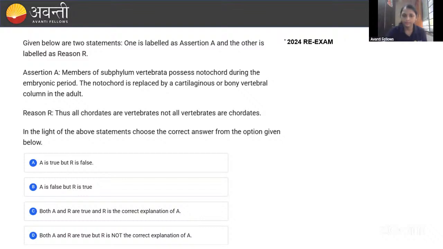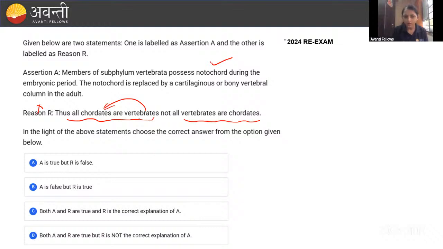Okay, see here, guys. In all the members of the subphylum Vertebrata, you know that the notochord is replaced by the cartilaginous or the bony vertebral column. That is correct, right? The assertion is correct. Then coming to the reason: all the chordates are vertebrates, but not all the vertebrates are chordates. The vice versa is correct. So that's why the reason is wrong.